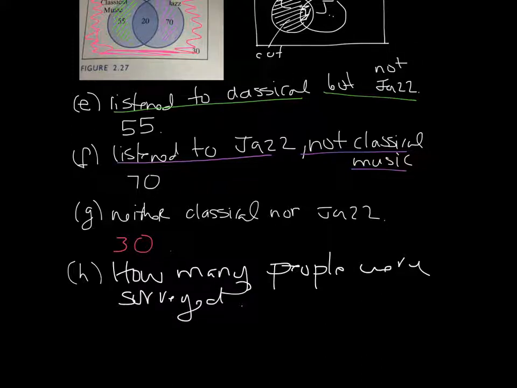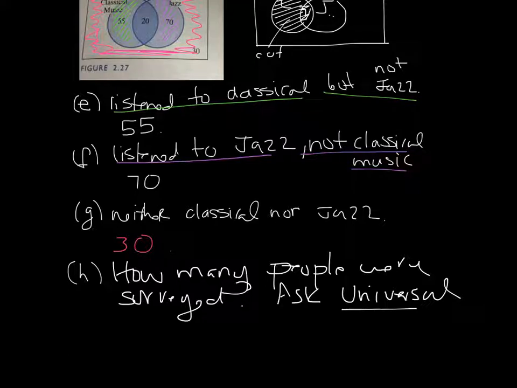This is really asking for the universal set. Brittany Jones in class yesterday, we had a conversation, she was asking, what's the difference between the union of two sets and the universal set, which was a great question. That's what I want you to ask. The answer is a universal set is everybody who's surveyed.